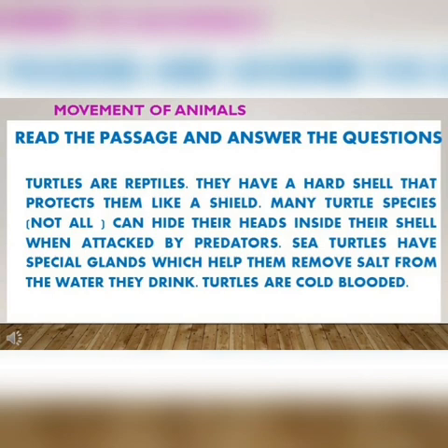Many turtle species, not all, can hide their heads inside their shell when attacked by predators. Sea turtles have special glands which help them remove salt from the water they drink. Turtles are cold-blooded.